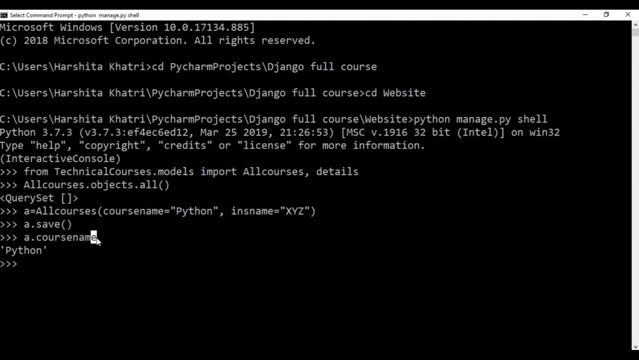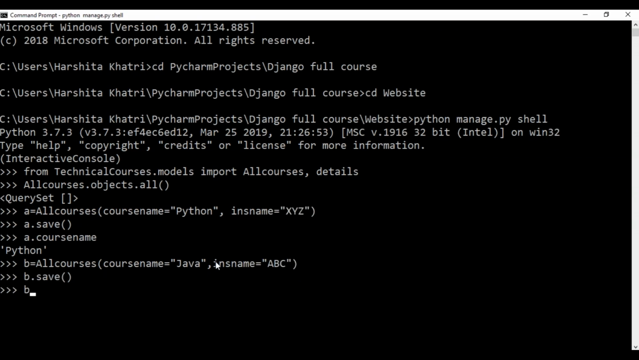So as you can see, when I remove the course name of A, it has returned that the course name of this is Python. So now, in case I want to add in more courses, I'll just take another variable, say B. I'll copy this. And for the course name, I'll just name it as Java. And for the instructor name, I'll just say ABC. After this, just like before, I'll have to save it. So I'll say b.save, hit enter.